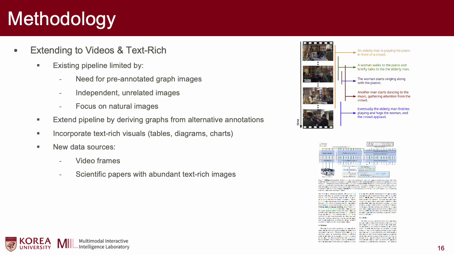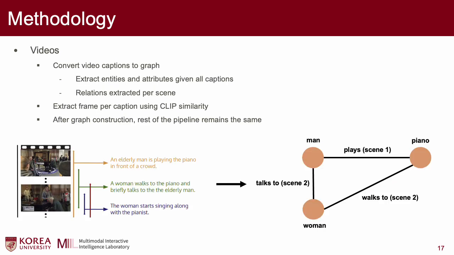We further extend this pipeline to videos and text-rich sources. This is because the existing pipeline is limited by the need for pre-annotated graph images, independent and unrelated images, and it mostly focuses on natural images. We extend the pipeline by deriving graphs from alternative annotations. The new data sources consist of video frames and scientific papers with abundant text-rich images.